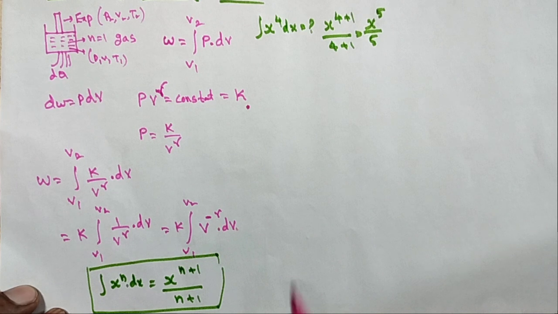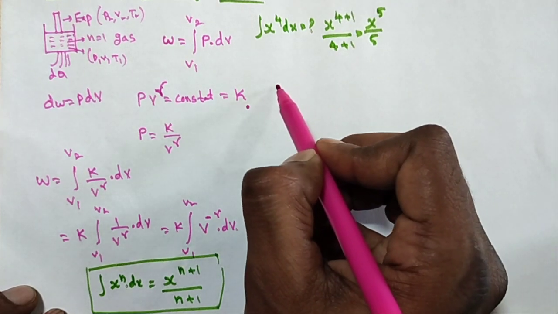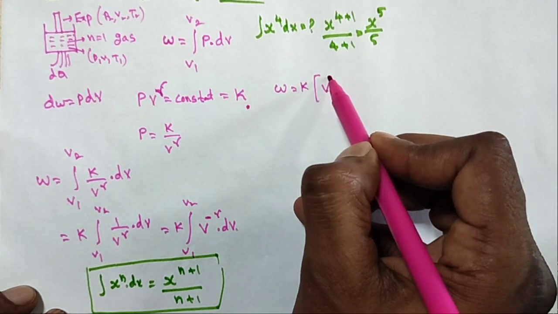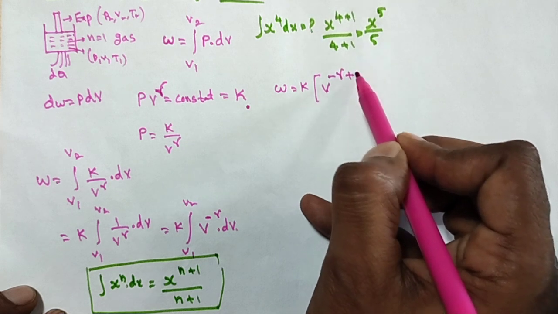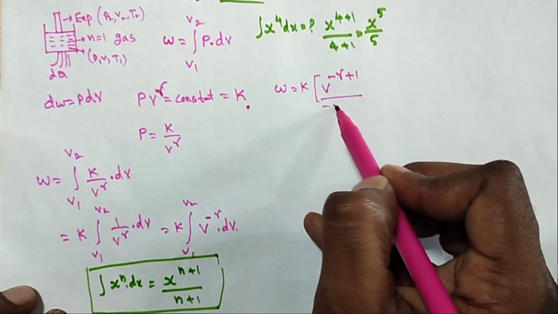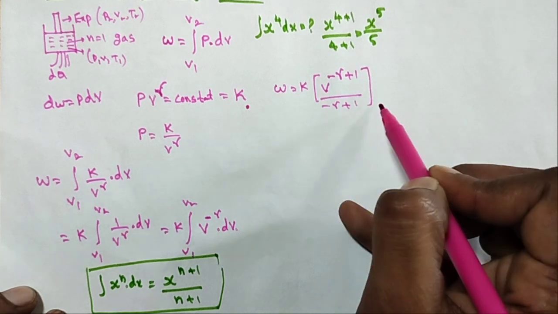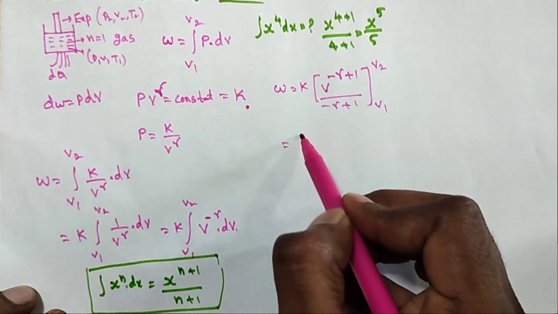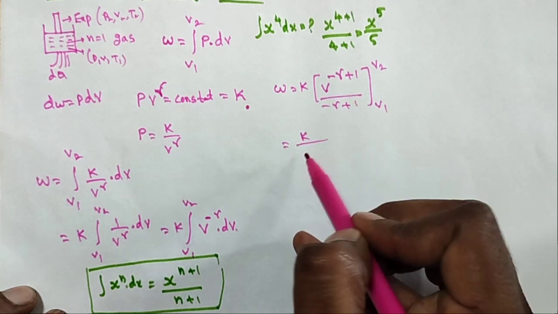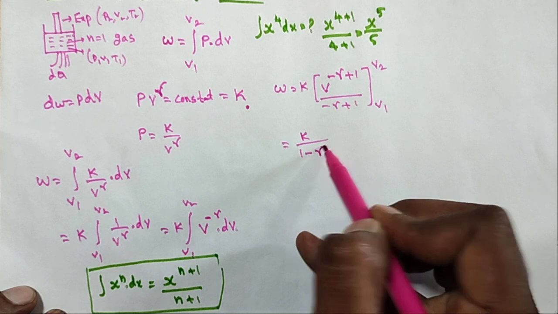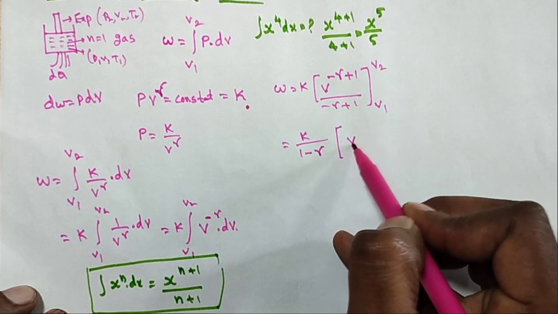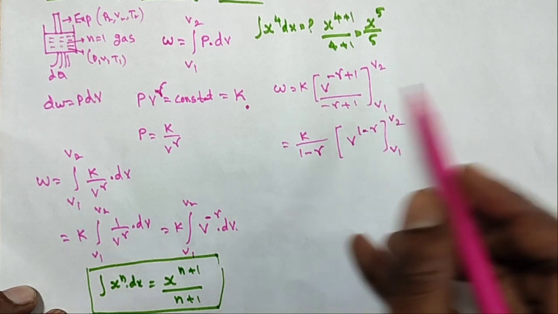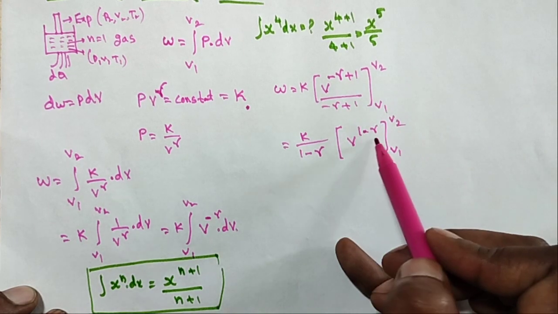Similarly here, W is equal to K times V power minus gamma plus 1 by minus gamma plus 1, with limits V1 to V2. Minus gamma plus 1 is the same as 1 minus gamma, so K by 1 minus gamma, V power 1 minus gamma, V1 to V2.